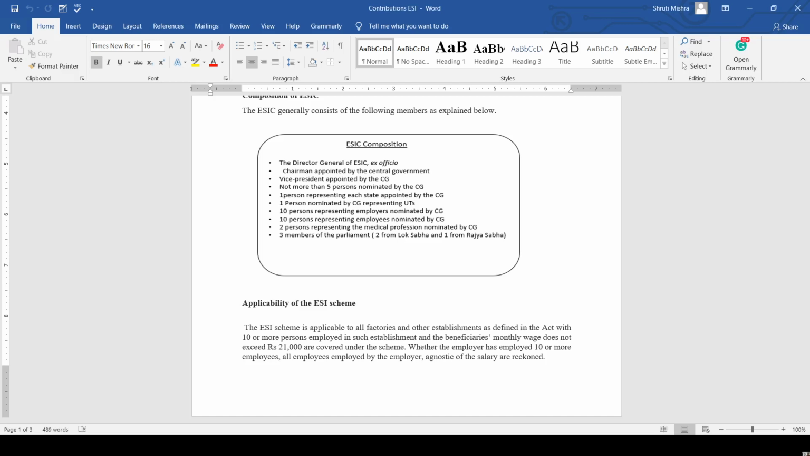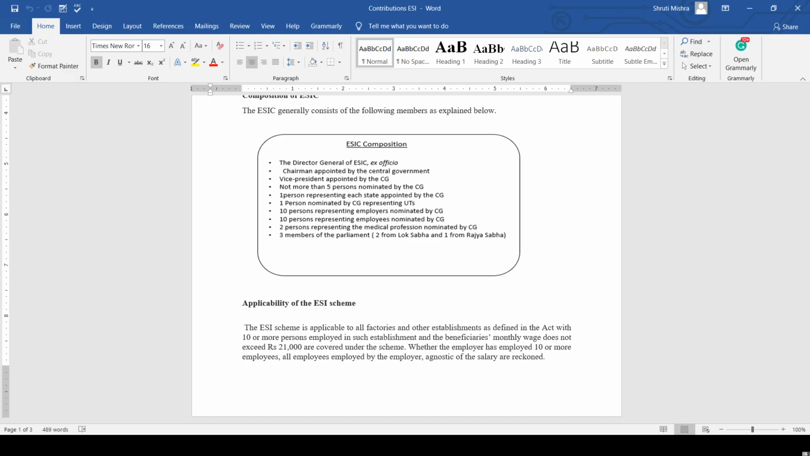The first one is the Director General of the ESI, ex officio. Then the Chairman appointed by the central government, the Vice President appointed by the central government, not more than 5 persons nominated by the central government, one person representing each state appointed by the central government, one person nominated by the CG representing the union territories,